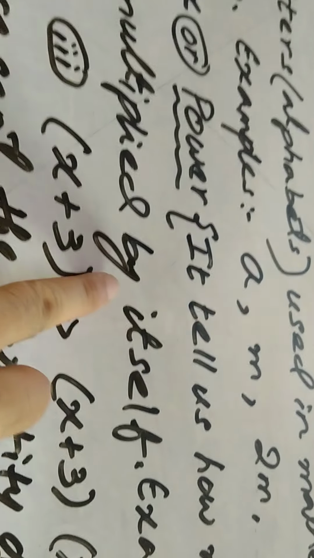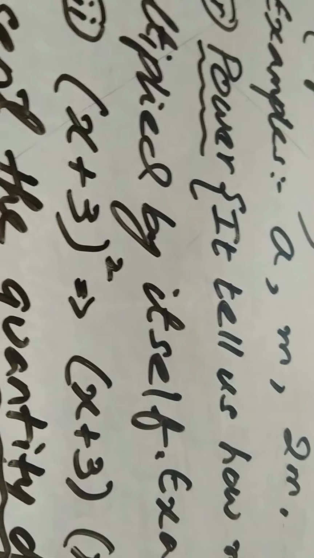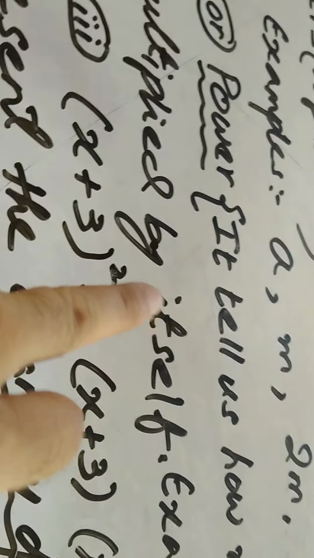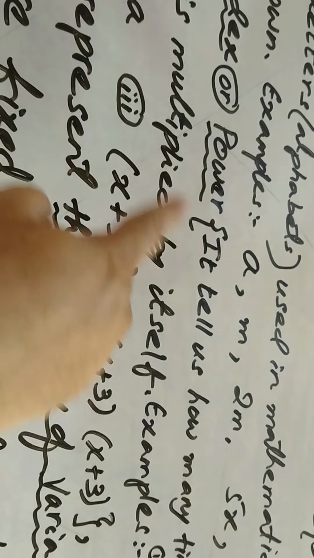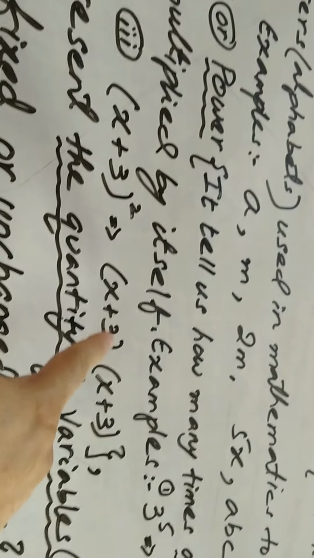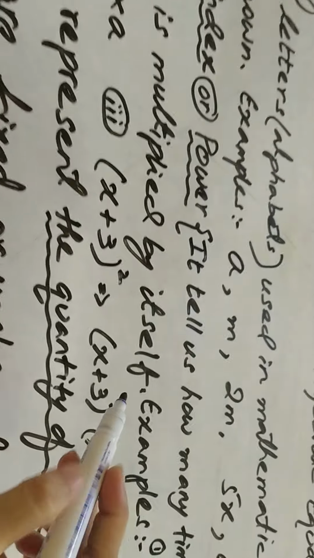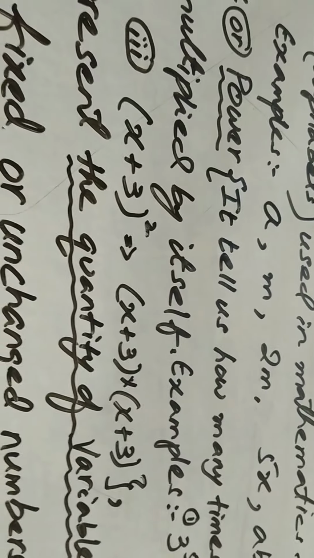Guys, look here, now x power 3, whole square. Whenever there is a power over a bracket, guys, we call it a whole power. So (x plus 3) whole power 2, (x plus 3) whole power square. So guys, what does this power tell us, what is the purpose of this power? The function of this power is that it tells us this bracket is called the base. So this bracket is multiplied by itself like this, (x plus 3) multiplied by (x plus 3). Your teacher already told you that when there is no sign between two brackets, it means multiply. Okay guys? So look here, guys, this power tells us that the bracket, the number or the variable is multiplied by itself.